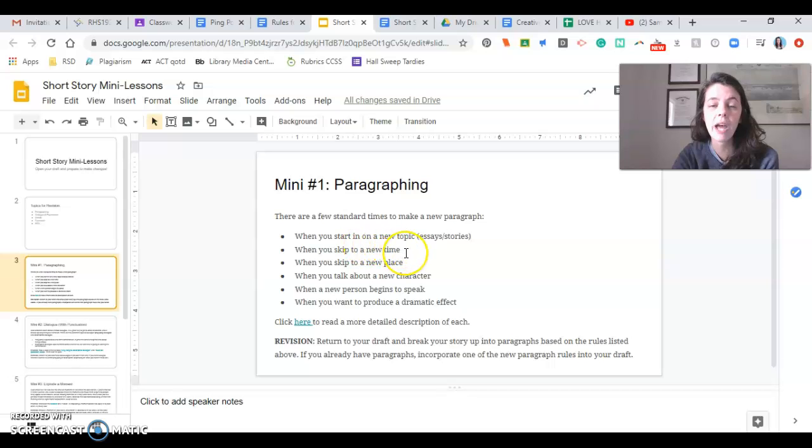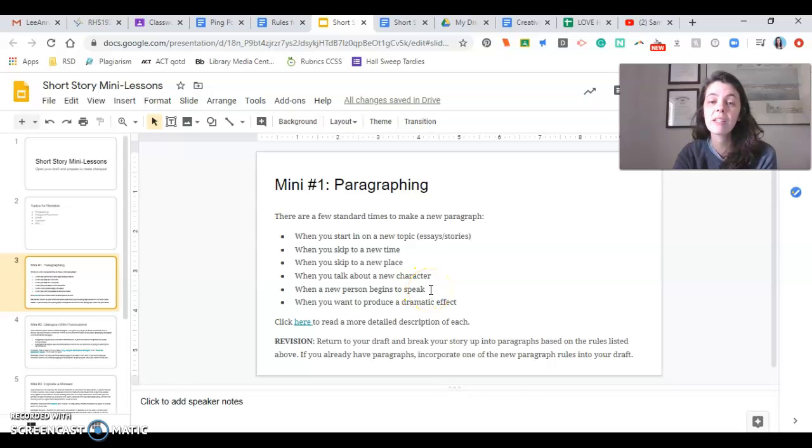When you skip to a new time, if you go forward or backward, jump around, any time, 5 minutes later, you need a new paragraph, okay? Also, when you skip to a new place, so every time there's a new setting, you were in the house making dinner, and then you went out for the movie later that night, those are 2 different settings, 2 different paragraphs. When you talk to a new character, or when you introduce a new character, you need a new paragraph.